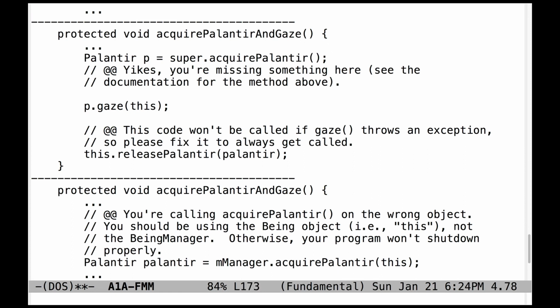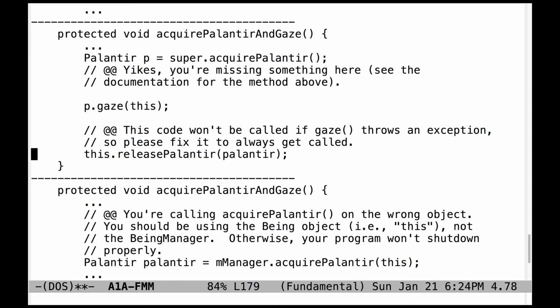Let's now shift over to the SimpleBeingRunnable class and take a look at some of the problems I saw there. There were a number of common problems. One common problem was to leave out an important check, which is described in the documentation, to check to see whether or not acquirePalantir returned a valid Palantir or not. So make sure you do that.